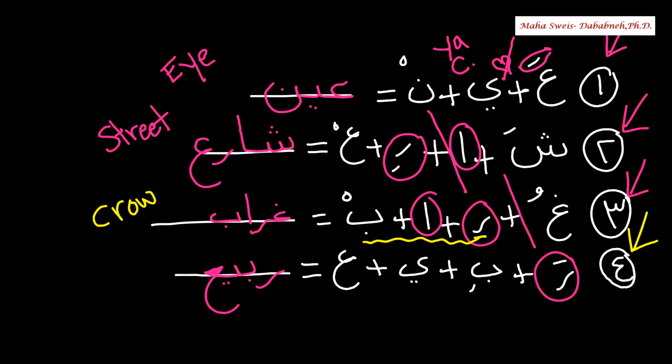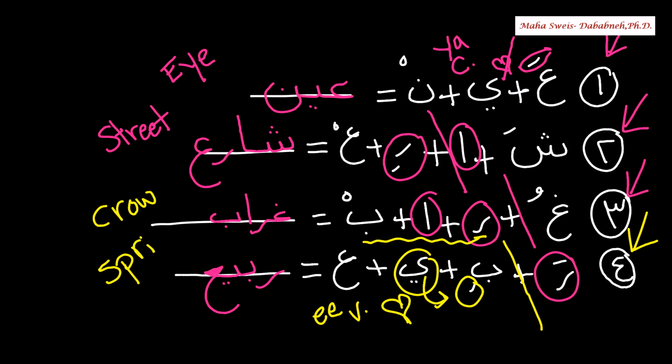Number 4. Ra with fatha, ra. Then we have ya here, and ya and kasra are couples. So it's a vowel, an e sound. Again, ra, the second syllable, biya. Put them together, rabi'a. Rabi'a is spring. Keep practicing on reading. If you forgot the rules for the vowels, go back and study the previous videos about long vowels.